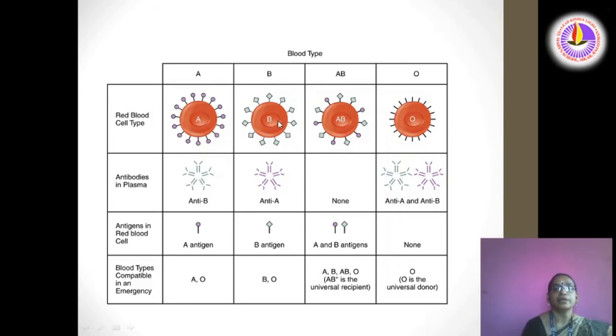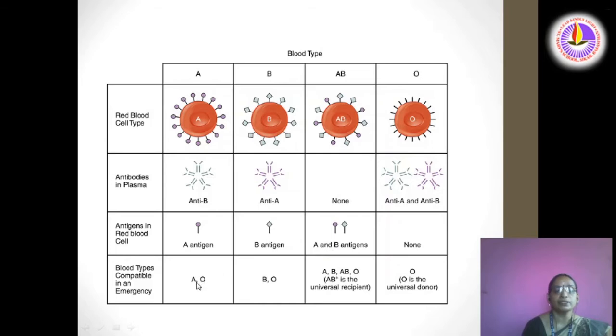See blood groups A, B, AB and O. The antibodies in plasma are antibody B in blood group A, antibody A in blood group B, no antibodies in blood group AB, and in blood group O, antibody A and antibody B. Let us see the antigens present on the red blood cell. Blood group A has antigen A, blood group B has antigen B, blood group AB has antigen A and antigen B, and blood group O has no antigens.